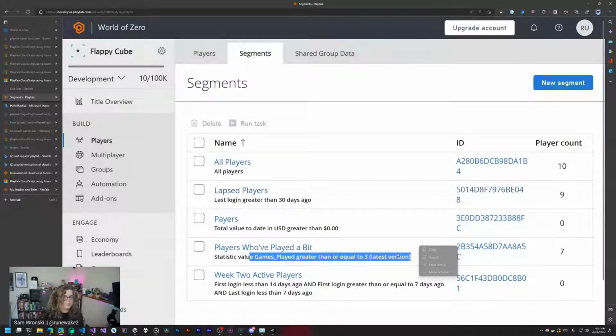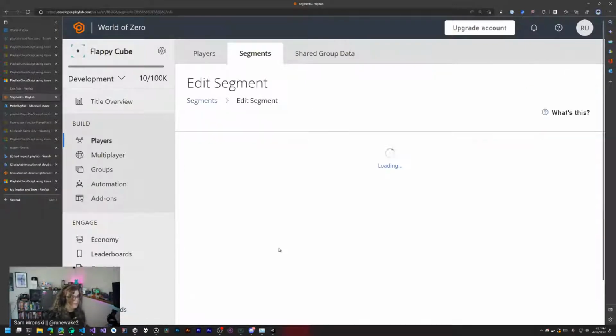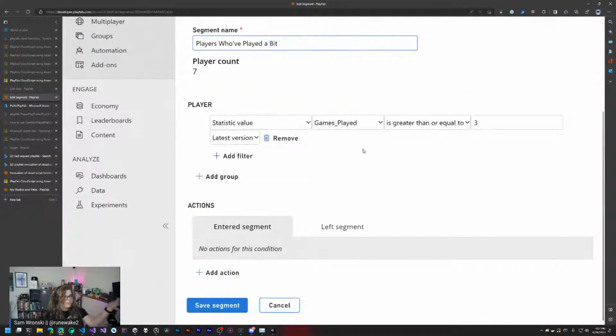Our test player has played more than 3 games, about 200, so they end up in this segment. This is how you define them. You just give it some sort of boundary to define who ends up in which segments. In this case, we have a statistic for the games played, and we're saying if that's greater than 3, then add them to this segment. And that just lets us identify that.